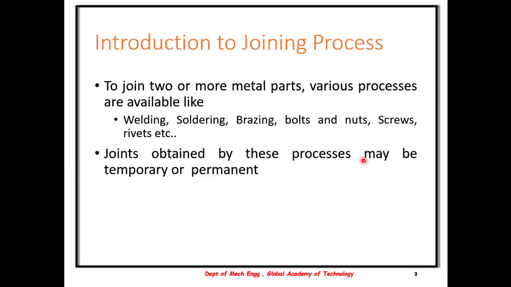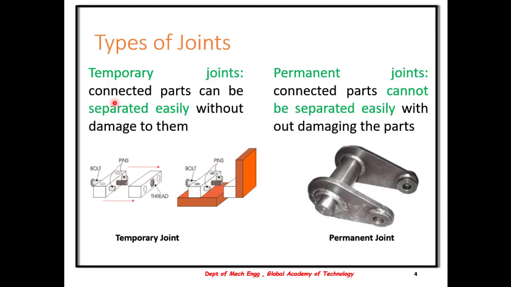So, the joining process involves joining two or more metal parts, and to do this there are various joining processes available such as welding, soldering, brazing, etc. The joints that are obtained by these processes could be either temporary or permanent. In case of a temporary joint, the connected parts can be separated easily without any damage.